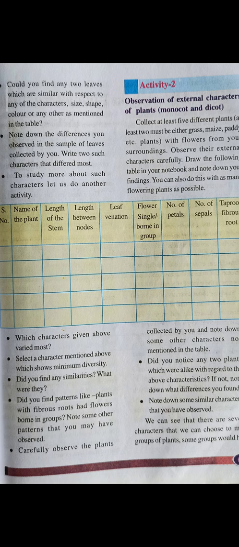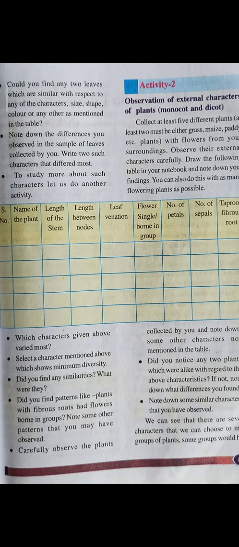What are the questions? Which characteristics given above varied most? Select a character mentioned above which shows minimum diversity. Minimum diversity means similarity is there. Did you find any similarities? What were they? These are simple, children, actually. For example, what are the similarities? Except in the shades of green, almost leaf color is similar. So like that you mention.